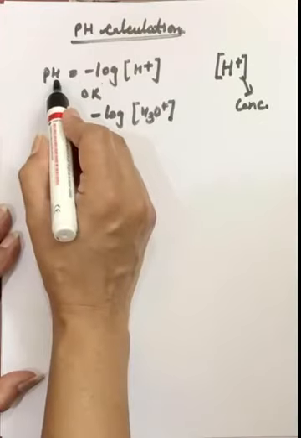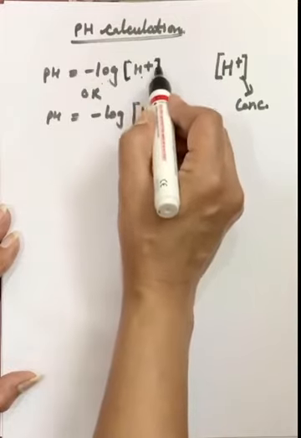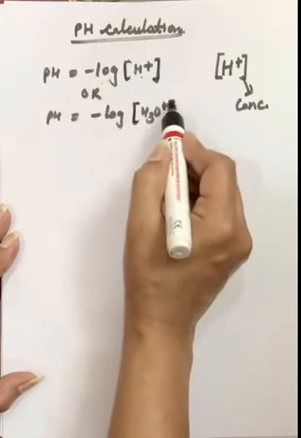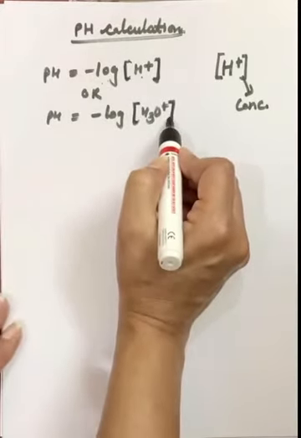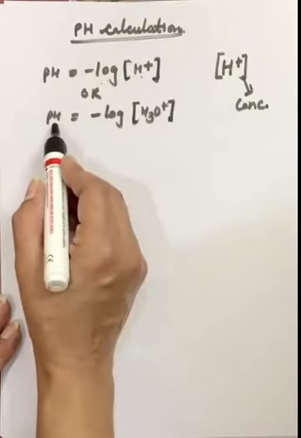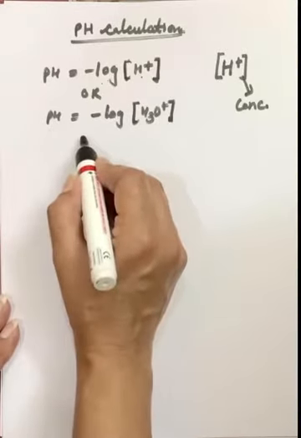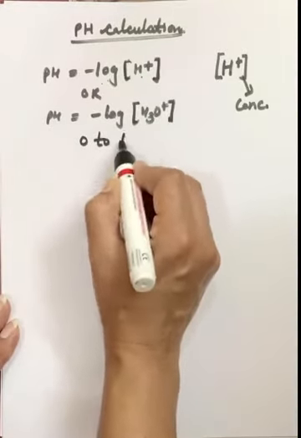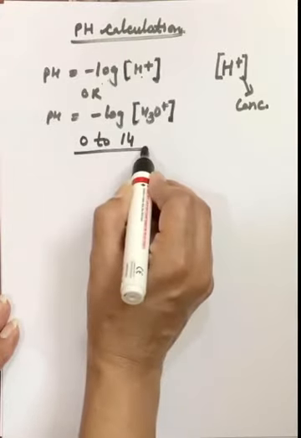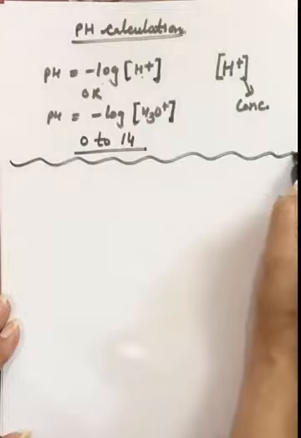So pH is the negative logarithm of hydrogen ion concentration, or you can take the hydronium ion concentration. This formula is used to calculate this numeric value. When we use this formula, the pH values come out from 0 to 14 only. This is how pH is calculated.